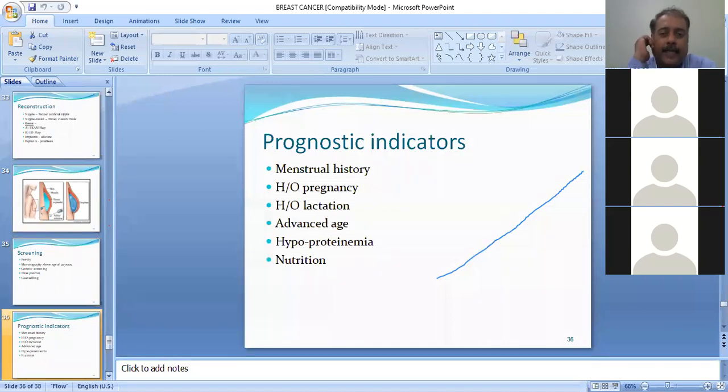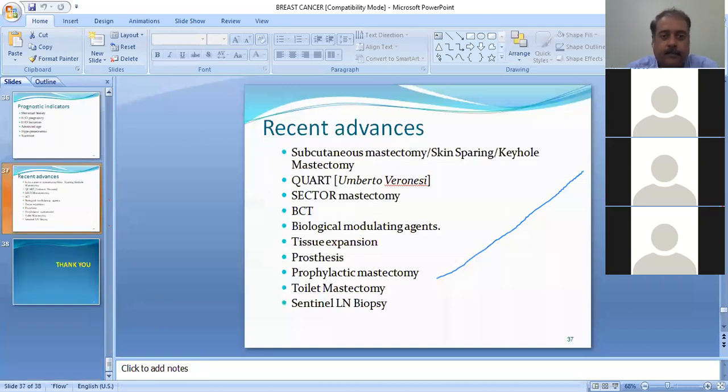Now, there are certain prognostic indicators: the patient's menstrual history, history of pregnancy, history of lactation, advanced age, any condition like hypoproteinemia, and the overall patient's nutrition. These are the prognostic indicators for the best possible outcome.